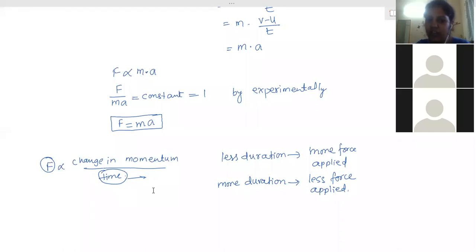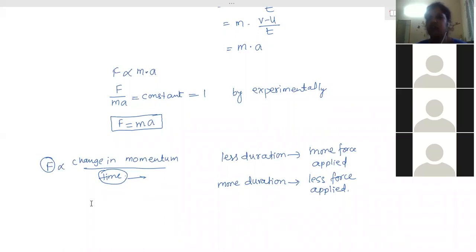So is this fraction less or more? The numerator you have increased and the denominator you have decreased, so this fraction will be a huge value. That means you have increased it many folds.